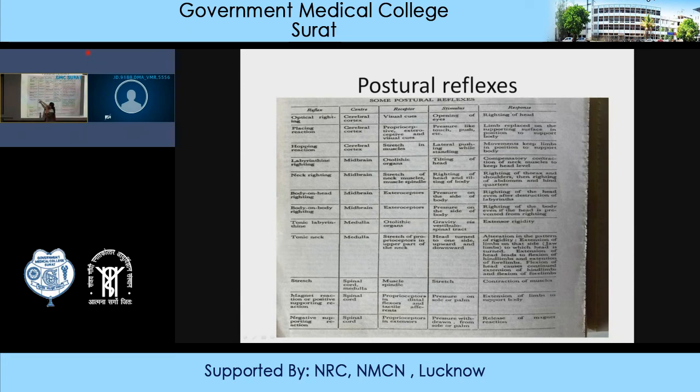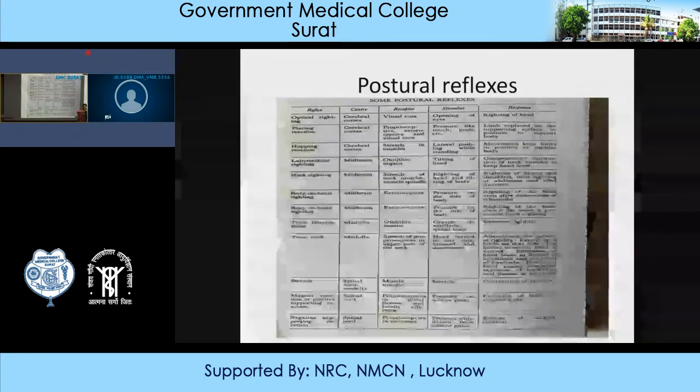What is the tonic labyrinthine reflex? The center is in the medulla. Okay. So there is change in cases of a decerebrate animal. Decerebrate animal means all four limbs are hyperextended, and when you change the position of this decerebrate animal, you will see that there will be change in the rigidity, and that is because of the change in the action of gravity on the otolith organ.